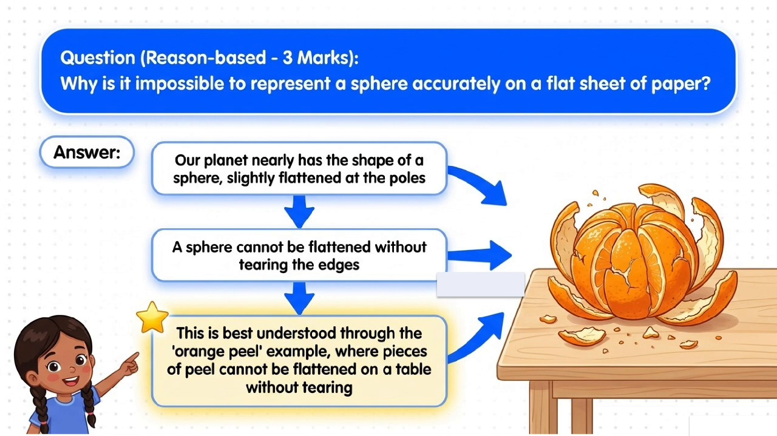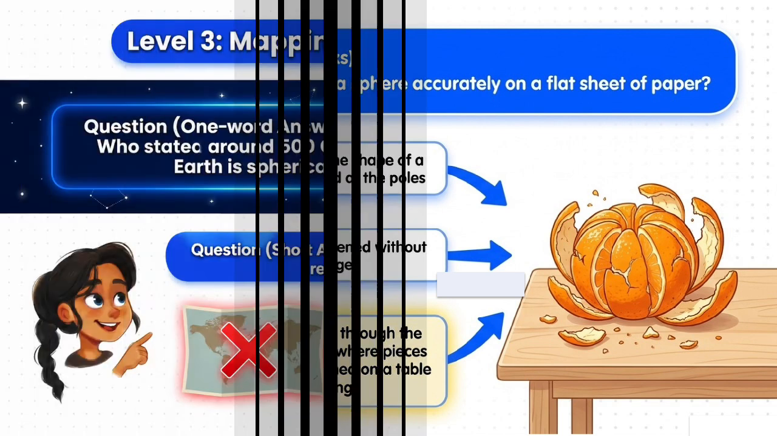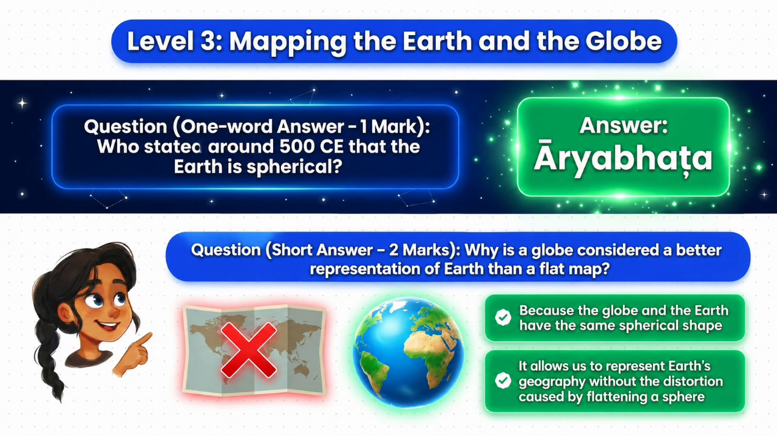Question Reason-based 3 marks. Why is it impossible to represent a sphere accurately on a flat sheet of paper? Answer Our planet nearly has the shape of a sphere, slightly flattened at the poles. A sphere cannot be flattened without tearing the edges. This is best understood through the orange peel example, where pieces of peel cannot be flattened on a table without tearing.